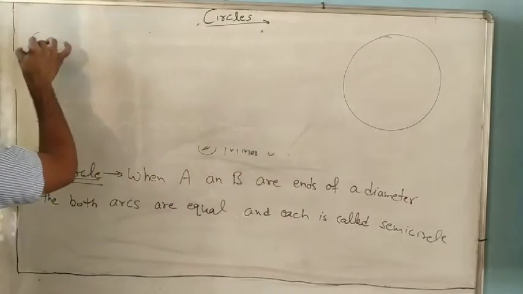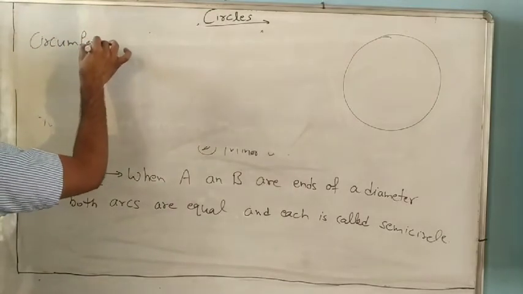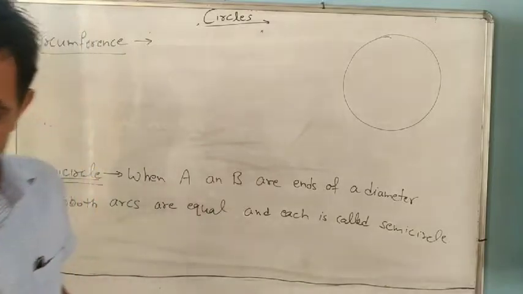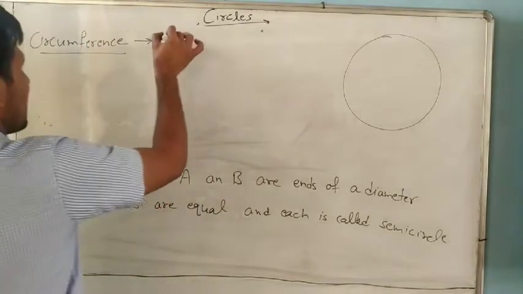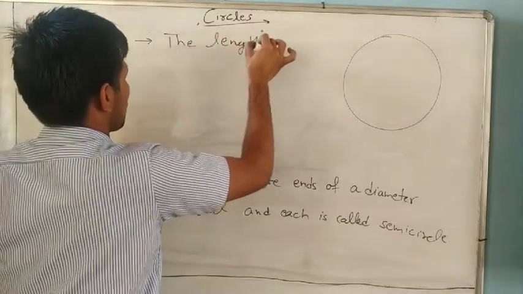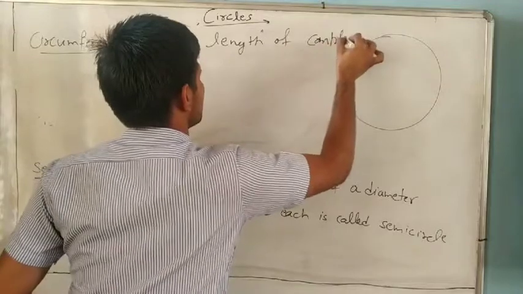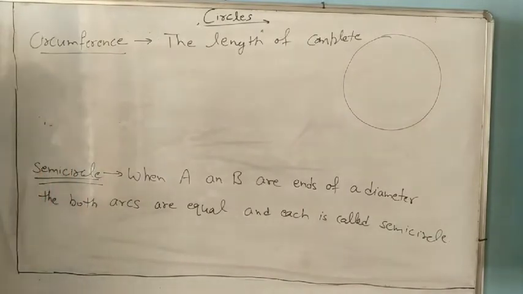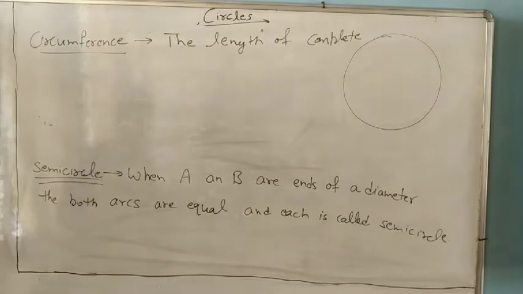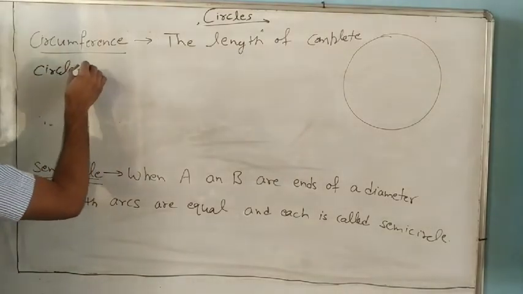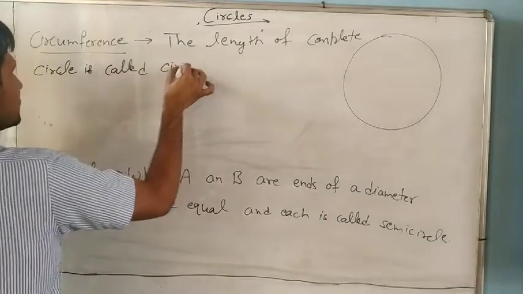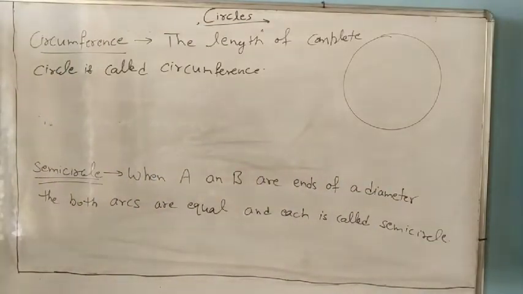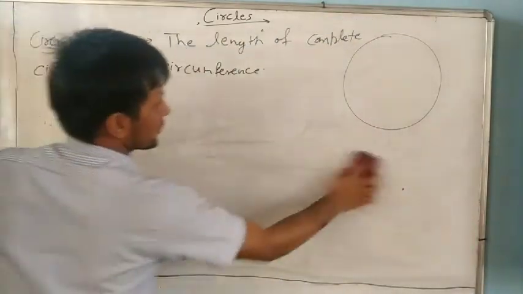It is not that important; what is important is what an arc is and what a chord is. So write: the length of the complete circle is called circumference. Understand?